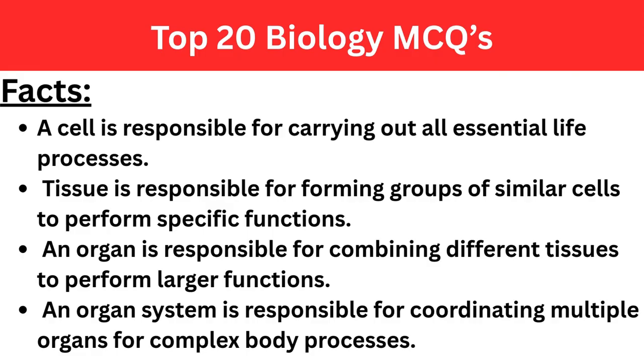Tissue is responsible for forming groups of similar cells to perform specific functions. An organ is responsible for combining different tissues to perform larger functions. An organ system is responsible for coordinating multiple organs for complex body processes.